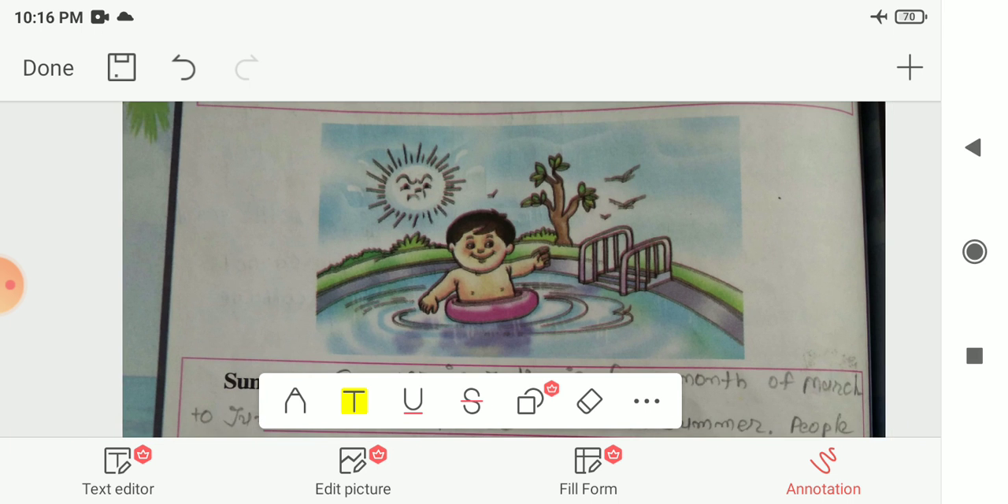Here you can see that one boy is there. He is swimming in the pool, and you can see that the sun is also there. The sun is very angry, and you can see that the weather is very hot. So which season is this? From this picture we can say that this is the summer season. Now let us see about this summer season.